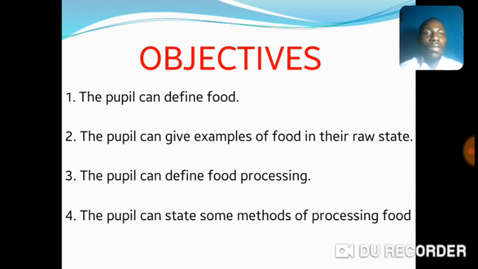Now let's look at what we have to learn at the end of this lesson. At the end of this lesson, you can define food. You can give examples of food in their raw state. You can define food processing. You can state some methods of processing food. Now get ready for your lesson.